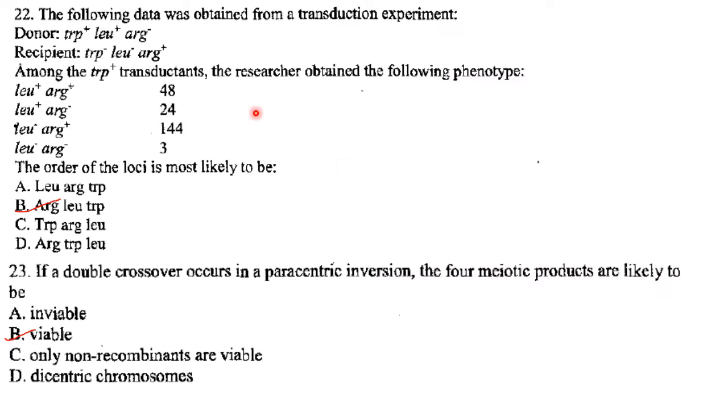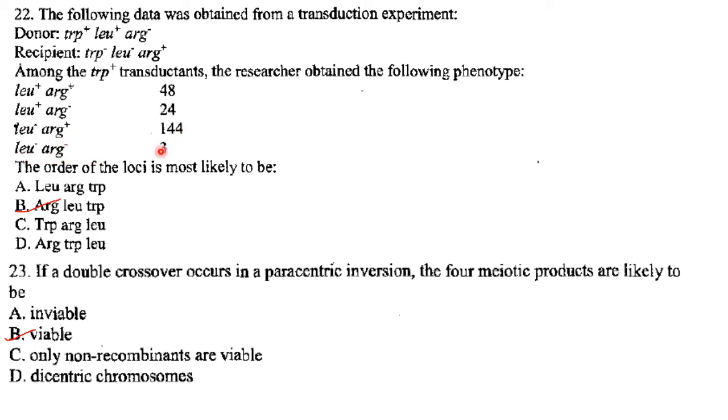Then coming to the next question. The following data was obtained from a transduction experiment. So this is the donor, tryptophan plus, leucine plus, arginine minus, and the recipient, tryptophan and leucine are not present but arginine is present. Among the tryptophan transductants, the researcher obtained the following phenotype. Leucine plus arginine plus is 48, leucine plus arginine minus is 24, leucine minus arginine plus is 144, and leucine minus arginine minus is 3.